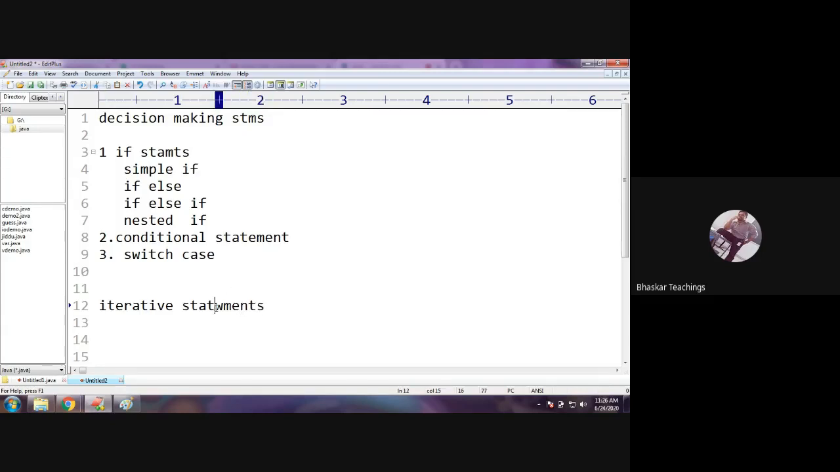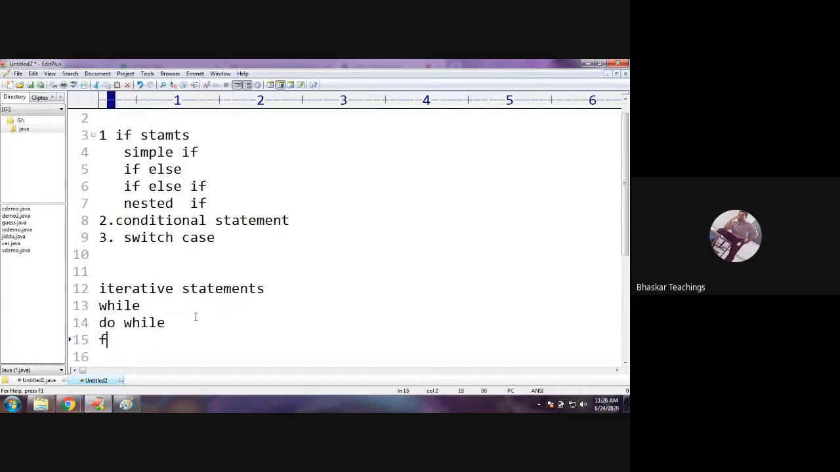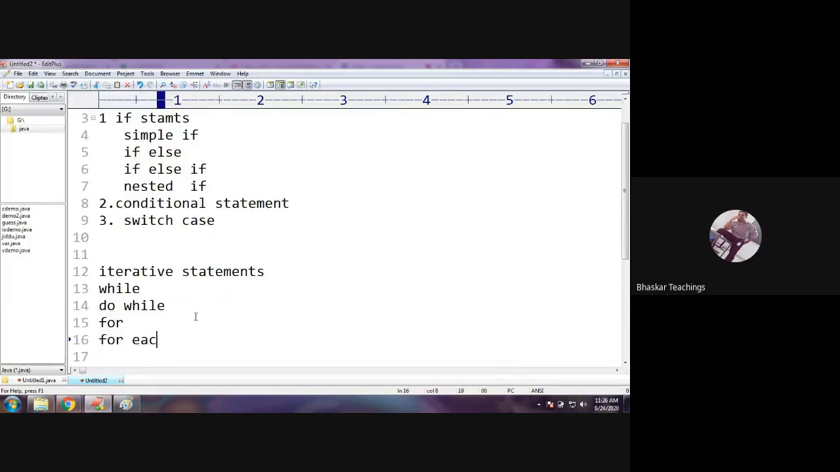Ignore the spelling mistakes. In iterative statements, we have three loops: while loop, do while loop, and of course for loop. Other than these three, we have the for each loop also in Java. For each means the each is not a keyword, the syntax would be different. It would be something like this. We shall see that. We usually call them for each loop. So these four are the loops we are going to learn in Java under the iterative statements category.